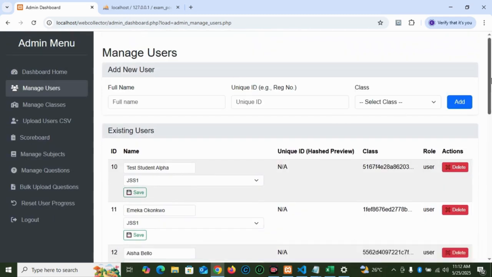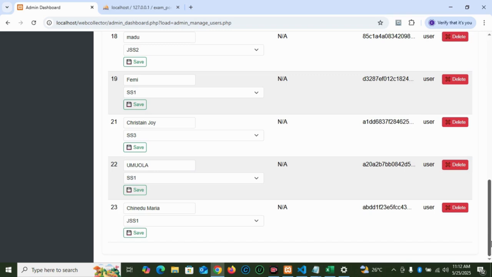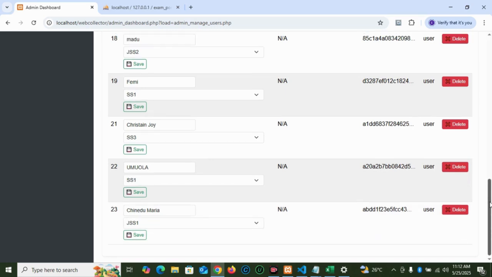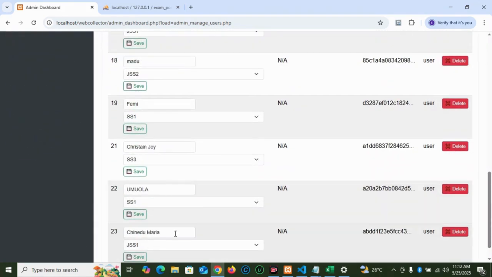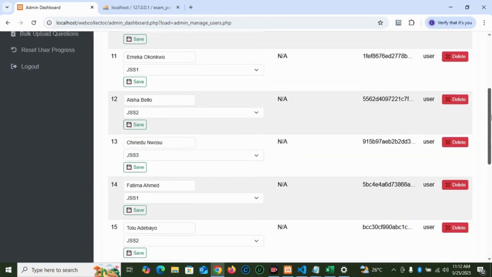So you have Chinedu Maria here in JSS 1. You can also delete the student details as well. You can also edit the name. All these things are editable. You can edit the name and edit the class as well from here.